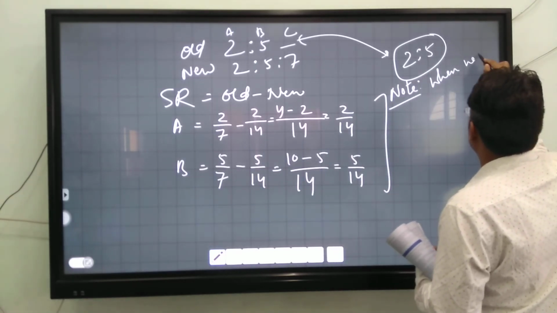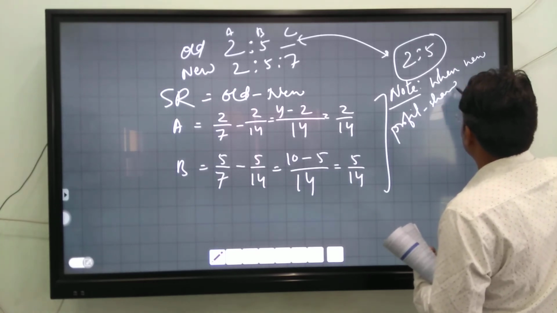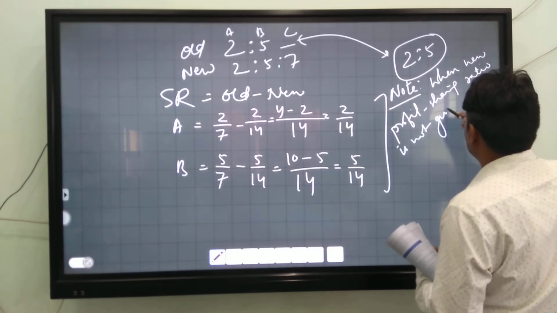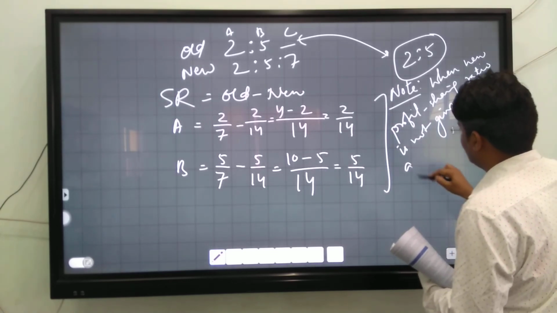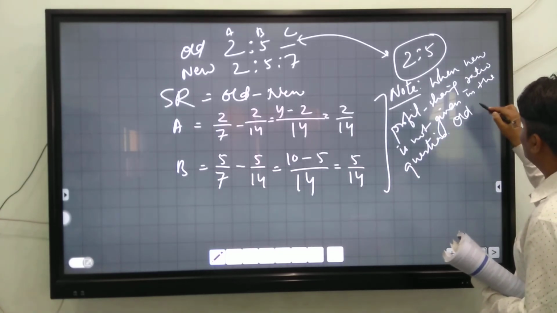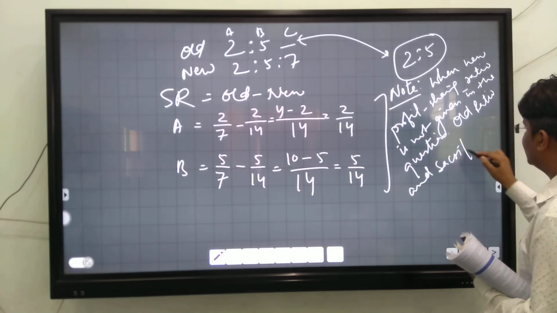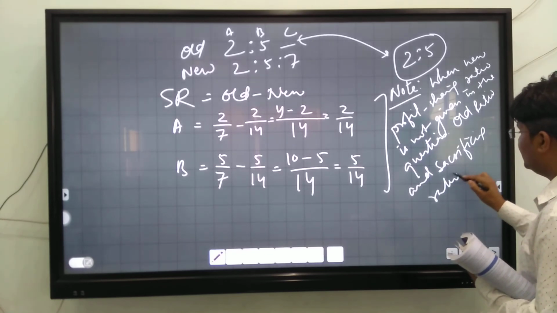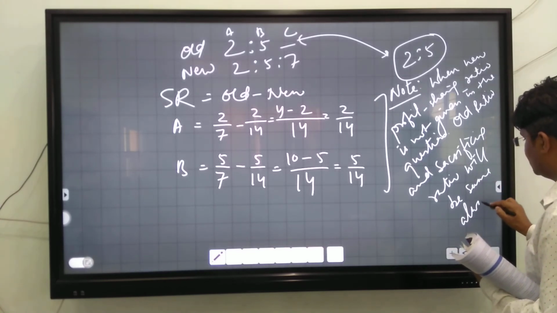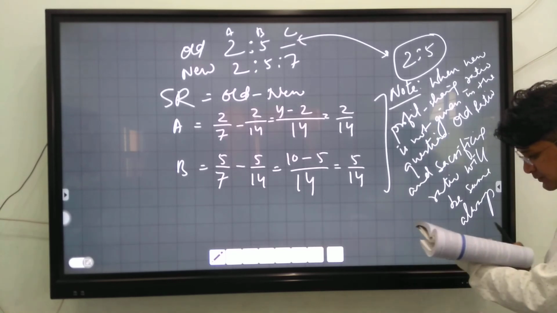Note, when the new profit sharing ratio is not given in the question, then the old ratio and sacrificing ratio will always be the same. Now